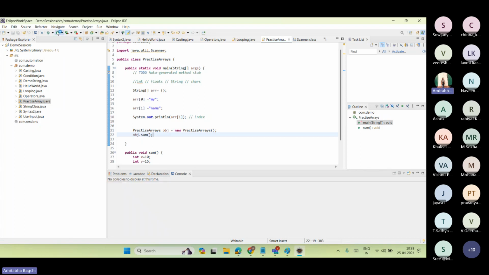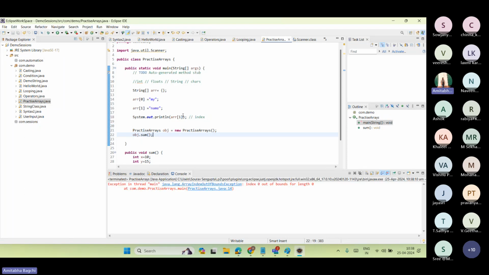Now if you run it, there's an array exception. Let's comment this line for now.